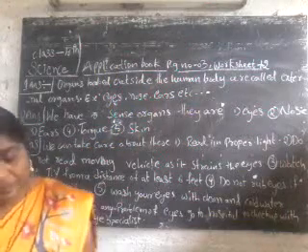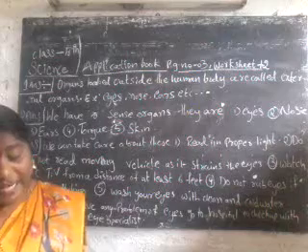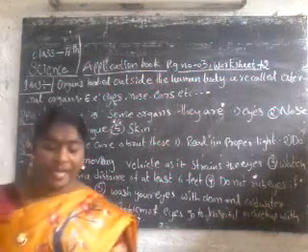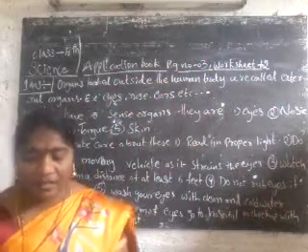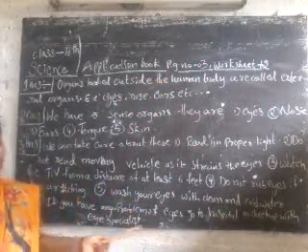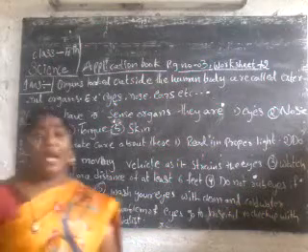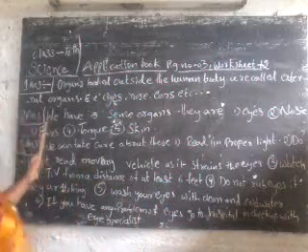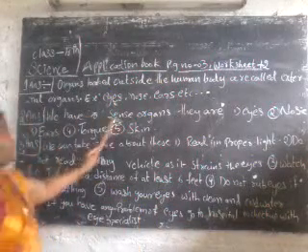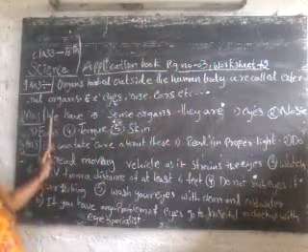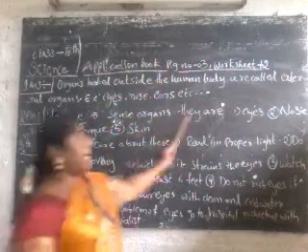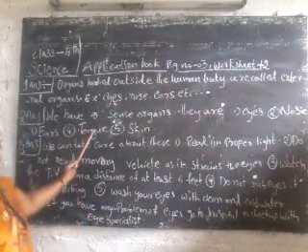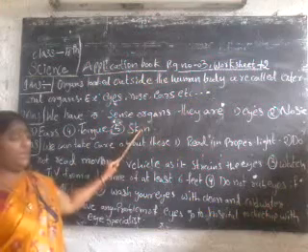The second question is there in your textbook. How many sense organs are there? What are their names? First of all, we know the sense organs. We have 5 types of sense organs. Second answer: we have 5 sense organs. They are eyes, nose, ears, tongue, and the last one, skin.